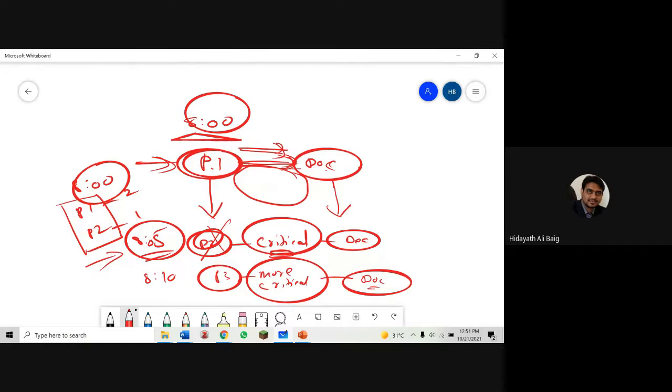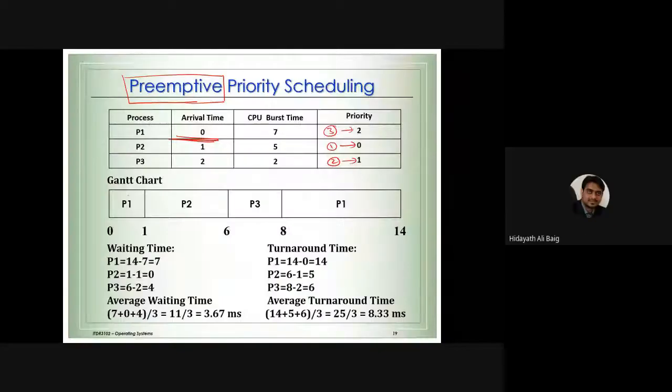Let's go back to our example. What does our example say now? At 0 milliseconds, like the hospital has started at 0 milliseconds, we don't have any other process. If you look at these numbers, arrival time, one came at 1 millisecond, another at 3 milliseconds. So we cannot wait for all the processes to come into the system.